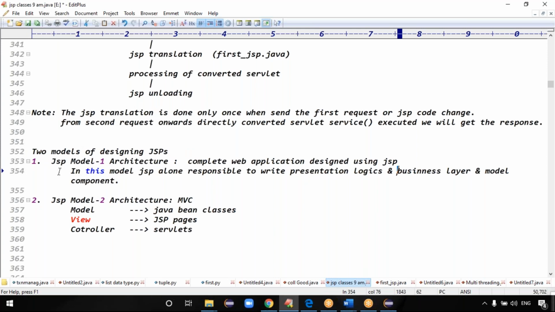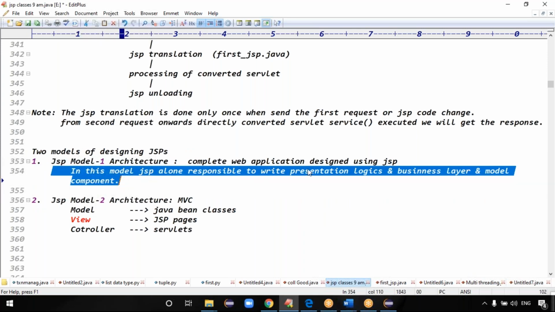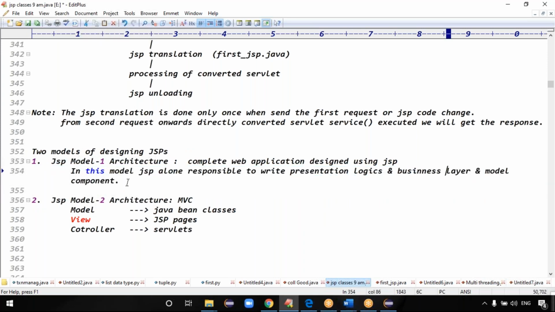In this case, JSP alone is responsible for writing the presentation logic, business layer, and model component. In the Model 2 architecture, which is nothing but the MVC design, the models act as Java bean classes, the views act as JSPs, and the controller part is played by servlets, right?